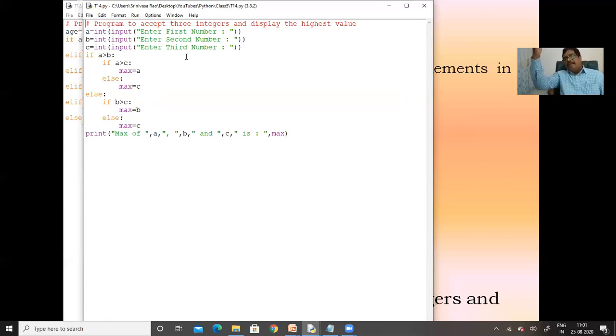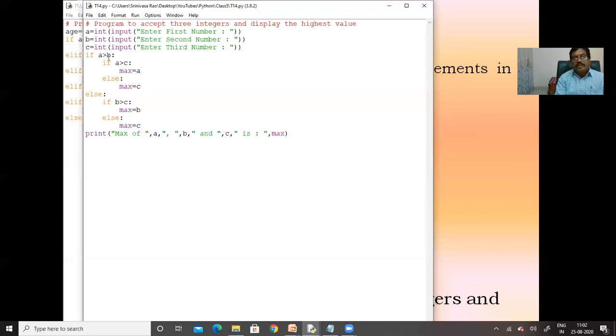Suppose A is not greater than B, meaning the if condition fails, the else part is going to execute, and B will be the maximum value. With that, we are going to check the third one. Like this, we are going to write it here. See, A is an integer value, B is also an integer value, C is also an integer value. If A is greater than B and this condition becomes true, then between these two variables, A will be the maximum value. With that, we check the third one. If this condition is also true, max equals A. If this condition becomes false, max equals C.